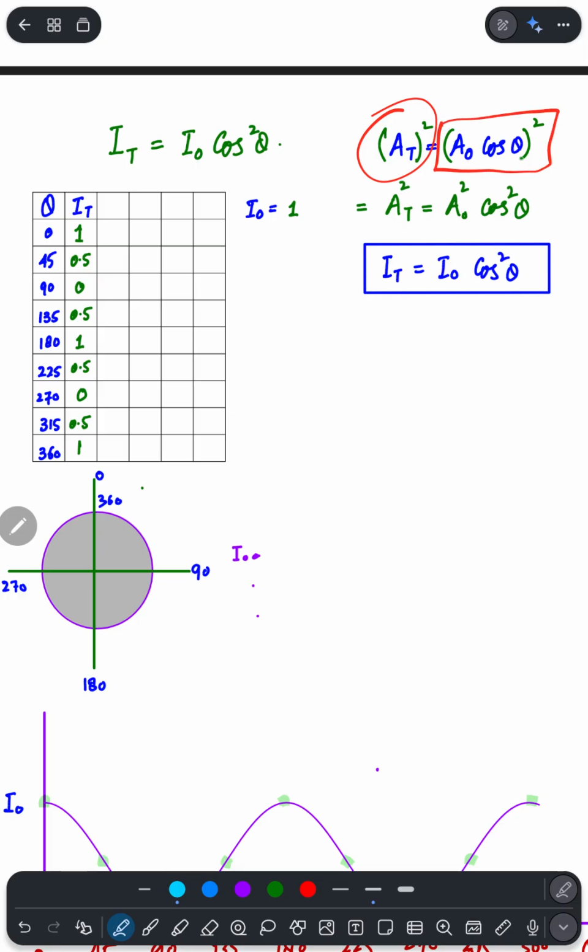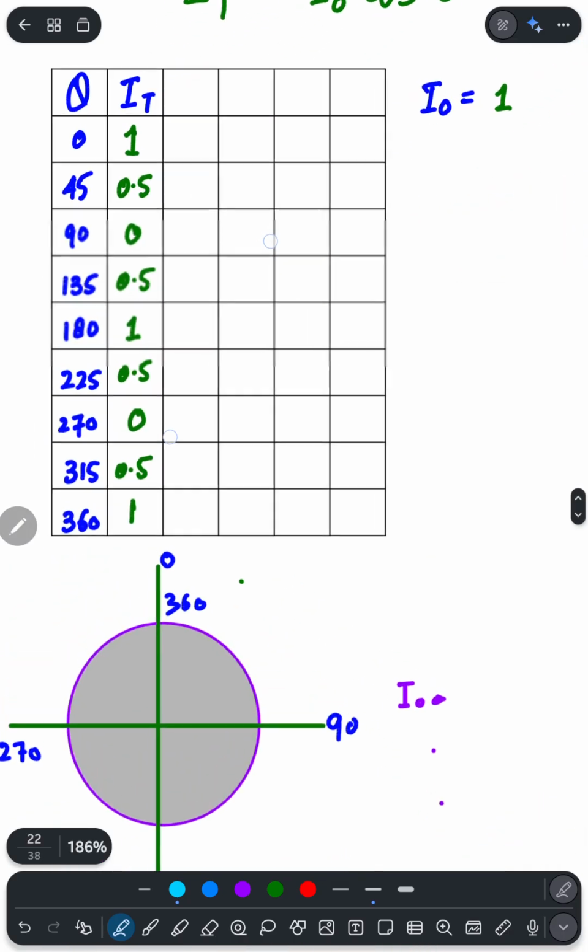A squared is equal to A naught squared cos squared theta. So that equation will transform now into I equals I naught cos squared theta. Whenever the intensity is given, you will use this equation with squares, and when amplitudes are given, you will use this equation without squares. So here I have given you the pattern of intensities in this table.